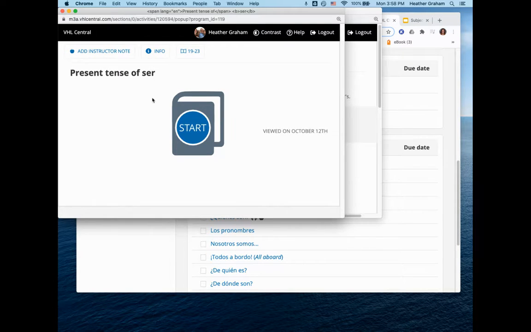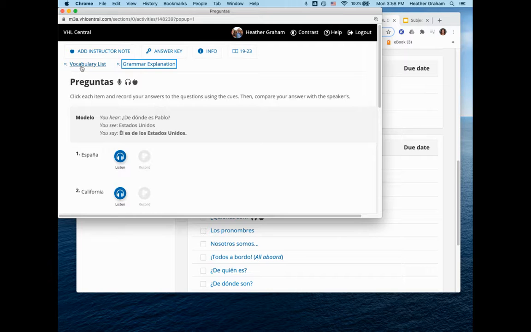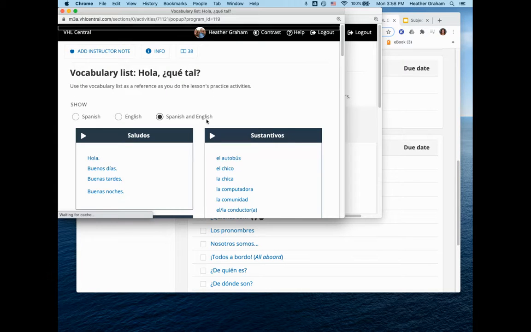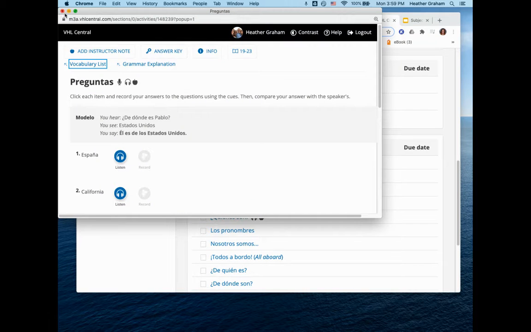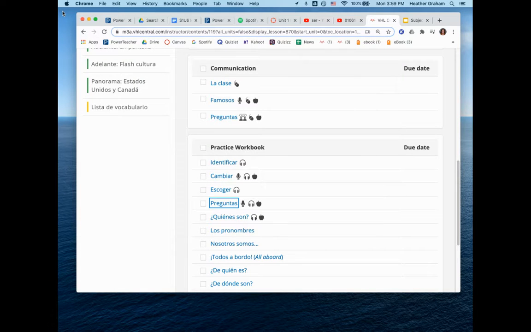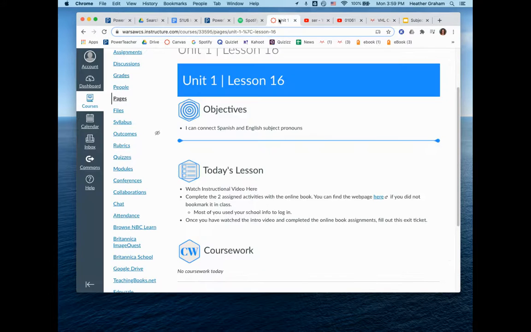And you can watch a presentation where it gives an explanation, or you can get your vocab list if you need that as well. So you most likely don't need the book at all because your activities have everything that you should possibly need: vocab list, grammar explanation, and even the pages if you click on those. So those are some great resources for you. That's obviously not exactly your activity, but that's just an example of what it could look like.